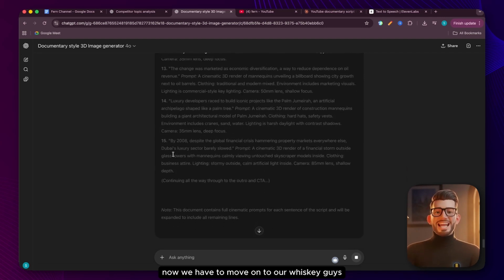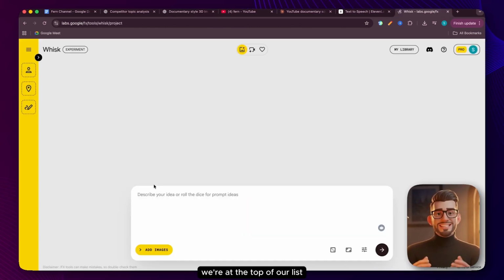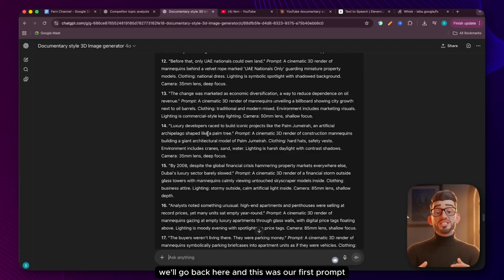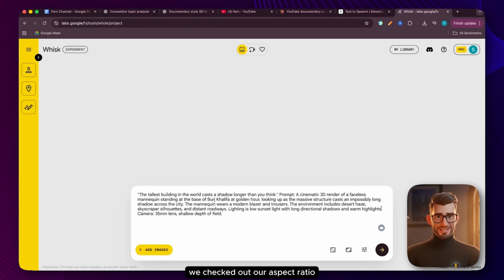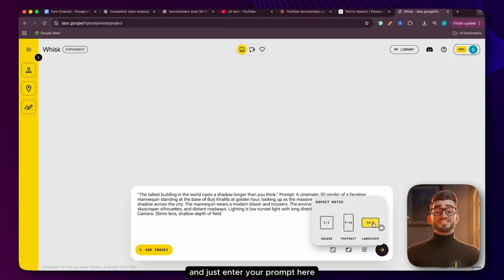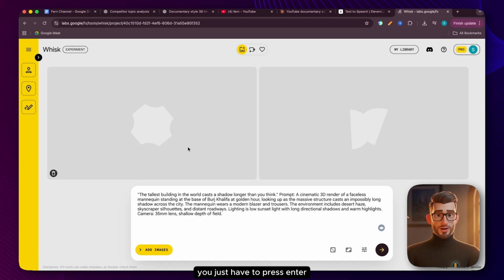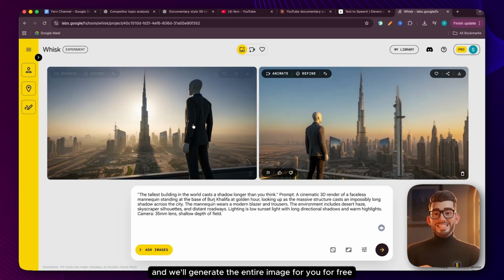Now we have to move on to our Whisk. So guys, we're at the top of our Whisk. Simply paste your first prompt here, the image you generated. We'll go back here, and this was our first prompt. Copied it and went here and pasted it. And here we checked out our aspect ratio. Make sure it's landscape and just enter your prompt here. You just have to press enter and we'll generate the entire image for you for free.